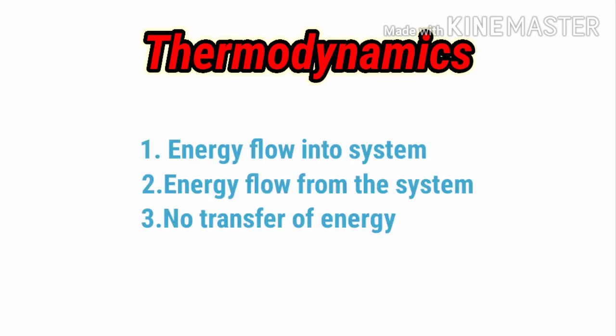Now we will see energy flow in a system in three cases. Those three cases are energy flow into the system, second one energy flow from the system, and the third one no transfer of energy. In these three cases we are going to see how heat transfer takes place between the environment and the system. What is the exact procedure of transfer of this heat, and how does Q vary? Q means a transfer of heat.